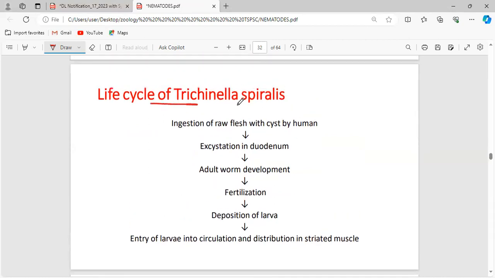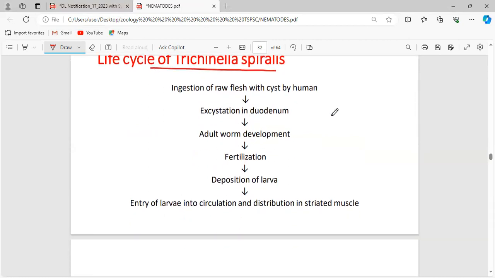Now, what is the life cycle of Trichinella spiralis? Ingestion of raw flesh with cysts by the human. See, raw flesh, so definitely it is transferred through contaminated food, undercooked meat. When the cyst finds favorable conditions inside the human, it undergoes the next process of its life cycle, excystation in the duodenum.